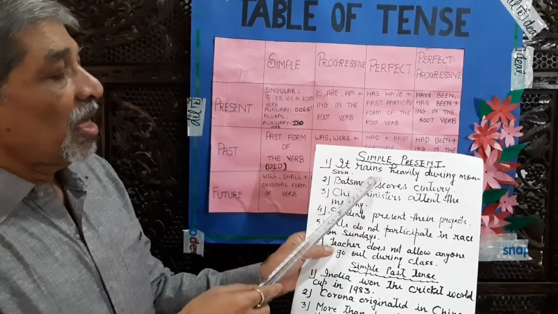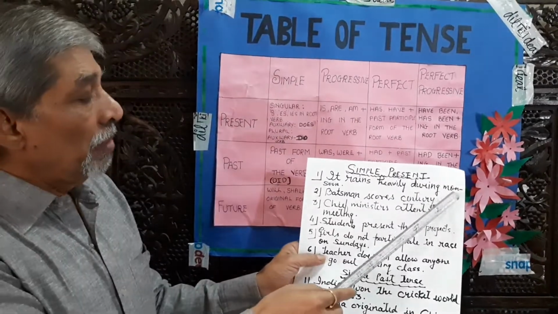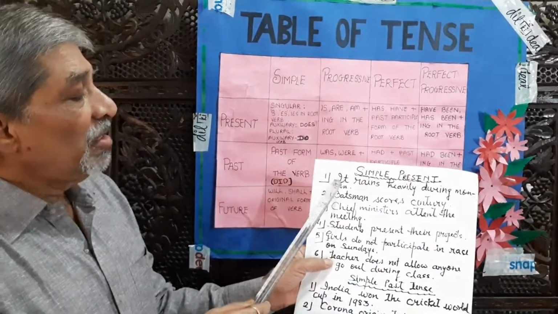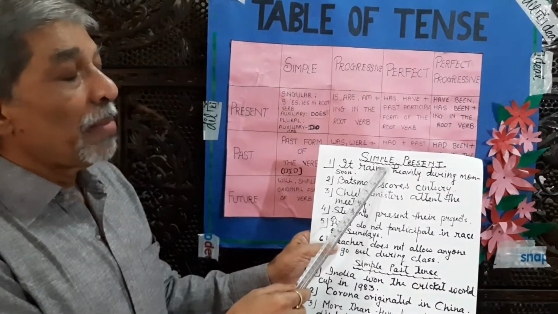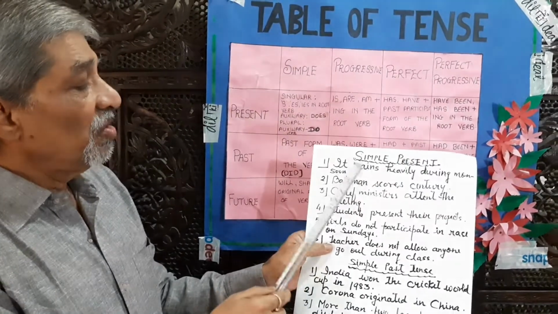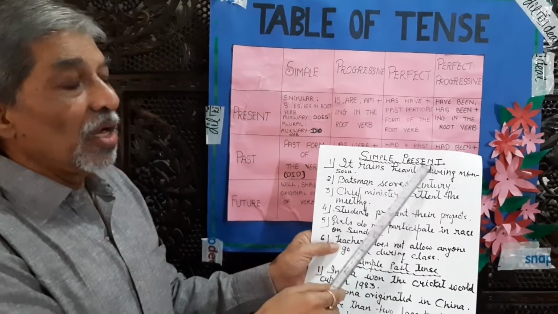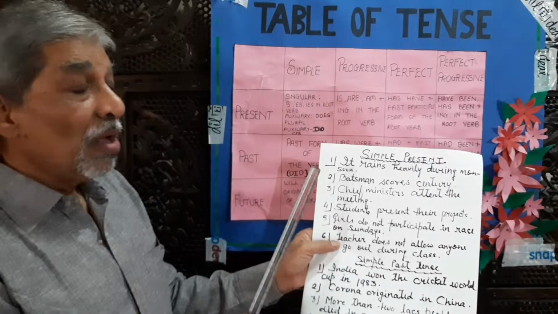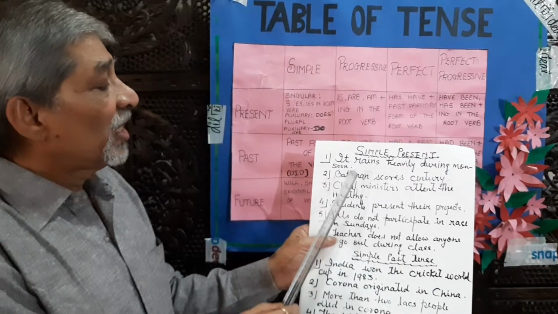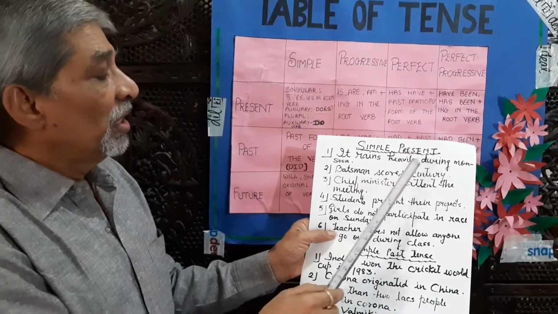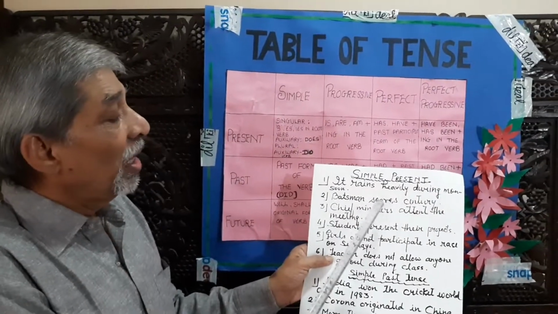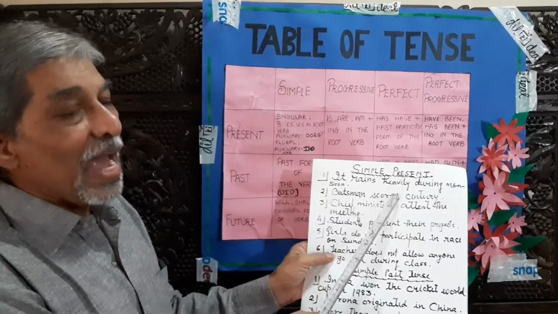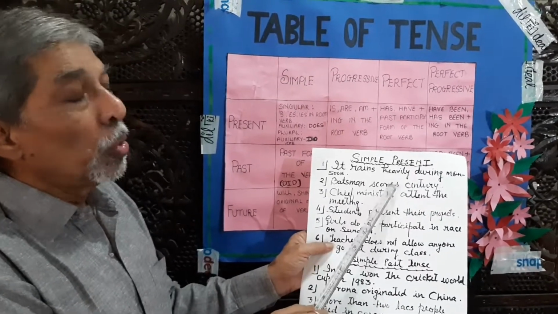It rains heavily during monsoon. It is a singular number subject. So in the verb we have added S. It rains heavily during monsoon. Second sentence is: batsman scores century. Batsman, man is a singular number subject. So in the verb we have added S. Scores century.